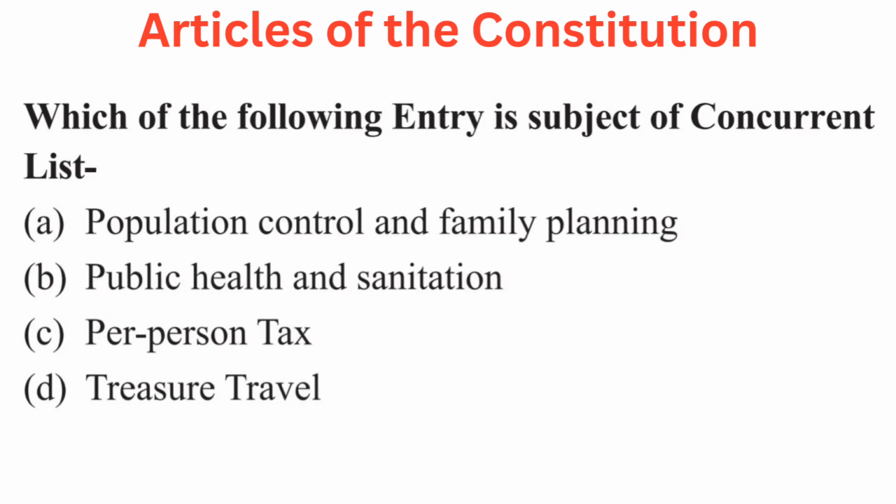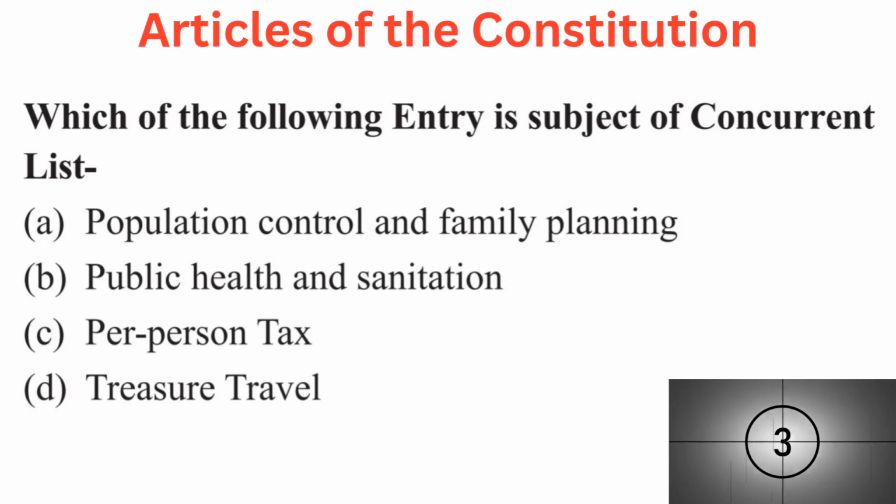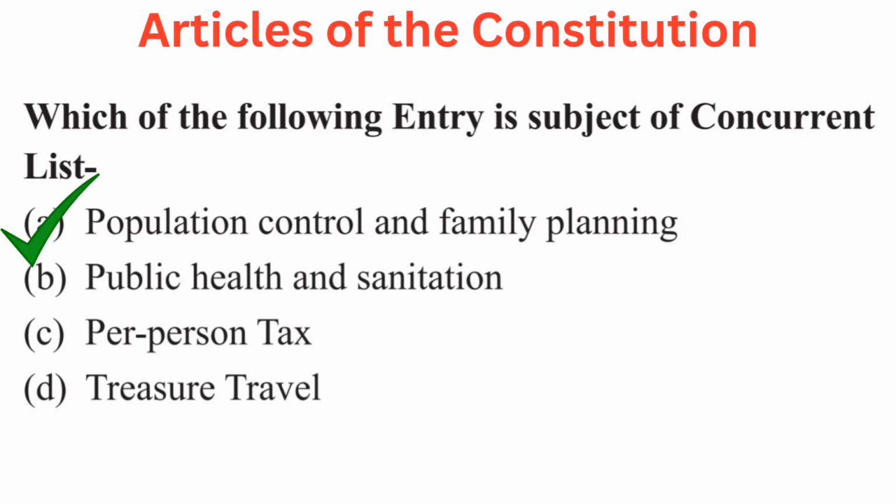The question is which of the following entry is subject of concurrent list? Your options are A. Population control and family planning, B. Public health and sanitation, C. Per person tax, or D. Treasure trove. Answer is A. Population control and family planning.